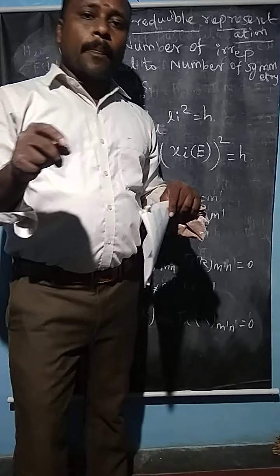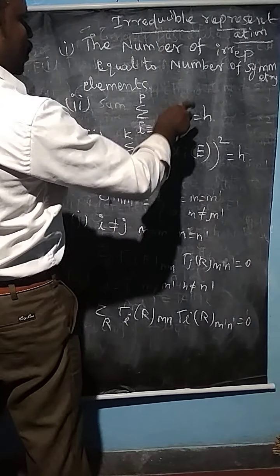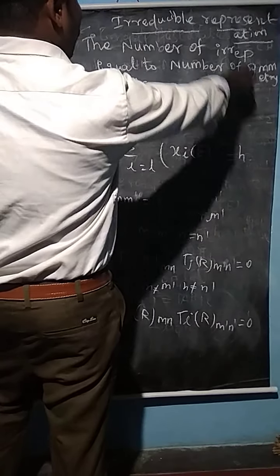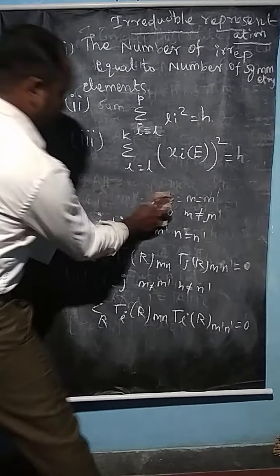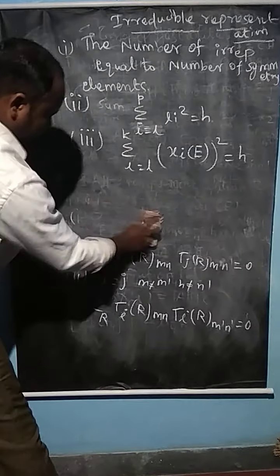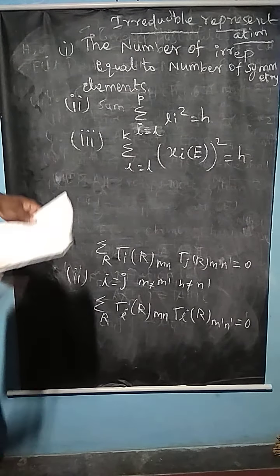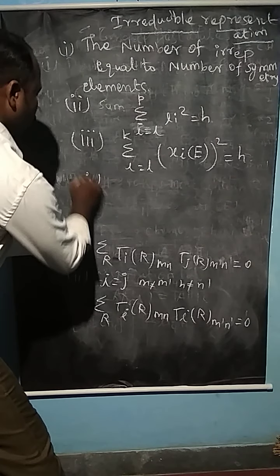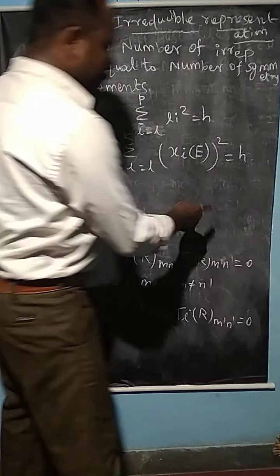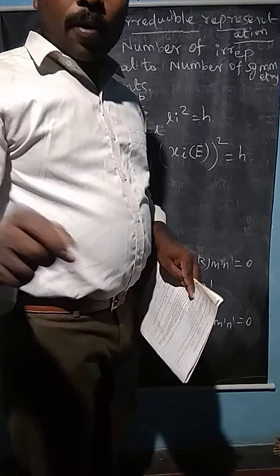So the point group of the molecule can be easily explained by the irreducible representations. The fourth formula is that two irreducible representations of different types must satisfy the following conditions.